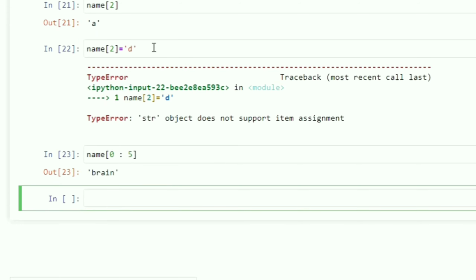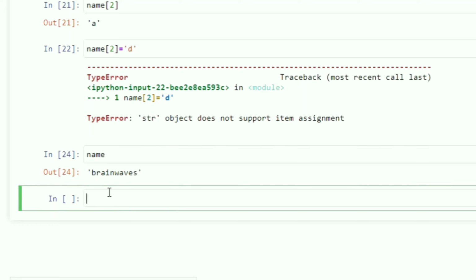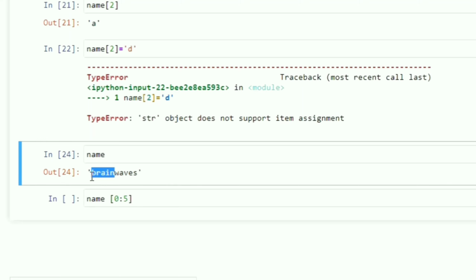You can see the name we entered was brainwaves, but if I write name of 0 colon 5, I am going to start from index 0, which is B, then R, then A, then I, then N. So you can see 0, 1, 2, 3 and 4.